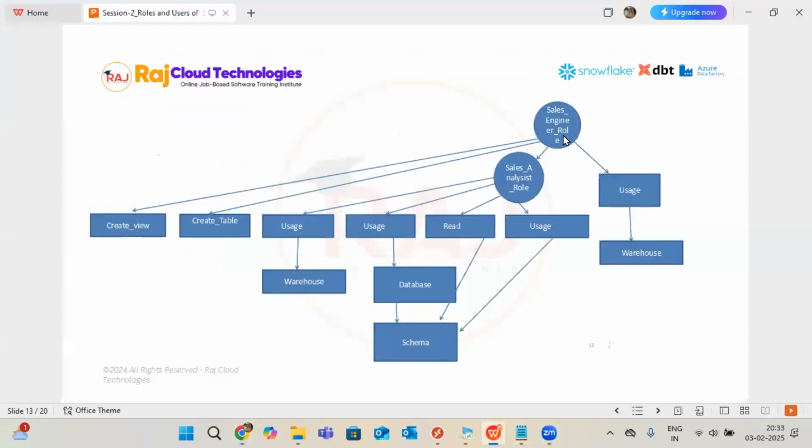See, here now sales, I created previously this sales engineer. Under the sales engineer, additional step this one is added, right? And additional step this two is added. The remaining analyst role privileges are already available, and the same thing is assigned to sales engineer.